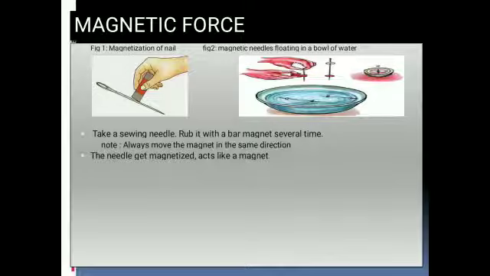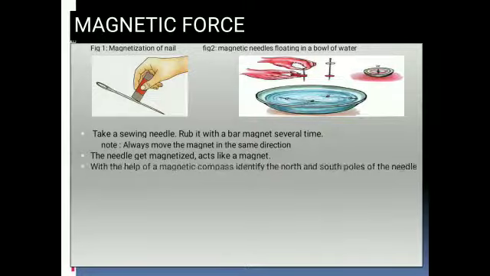So we will learn this magnetic force through this activity. Take a sewing needle, rub it with a bar magnet several times. Note, whenever you are rubbing, you have to rub always in a single direction. If we rub the sewing needle with a magnet several times, the sewing needle will become a magnet.